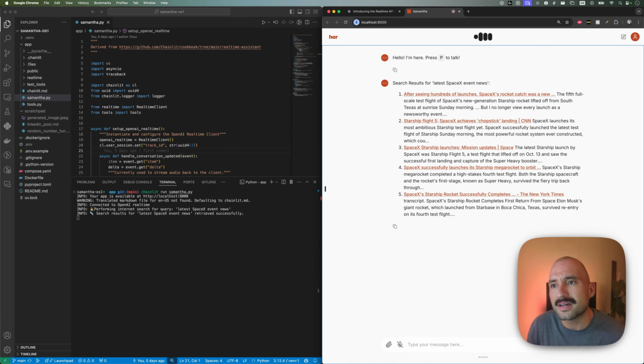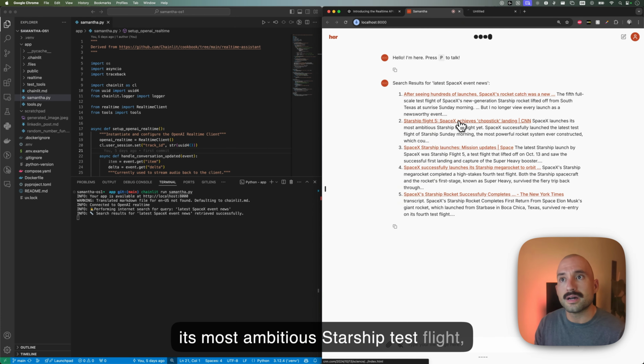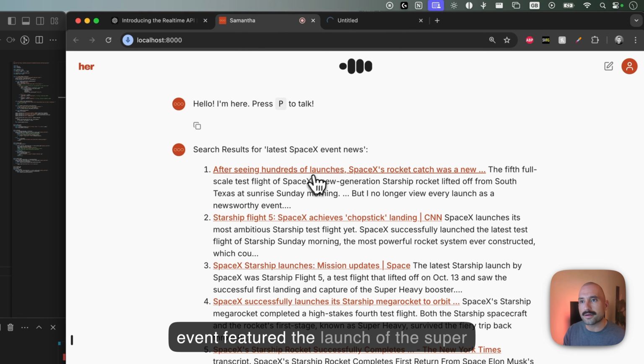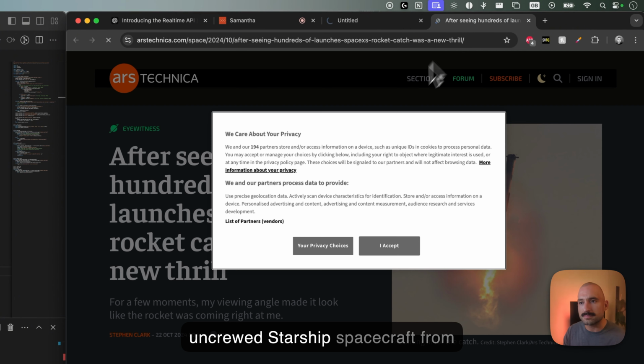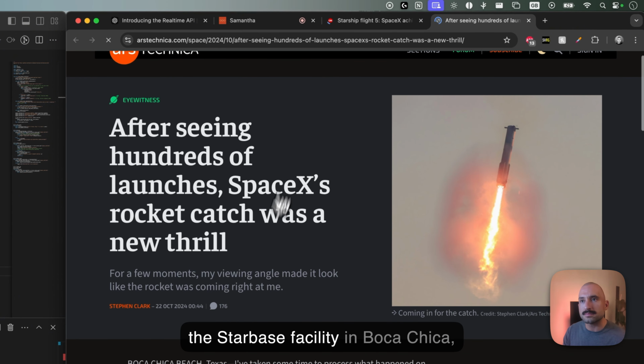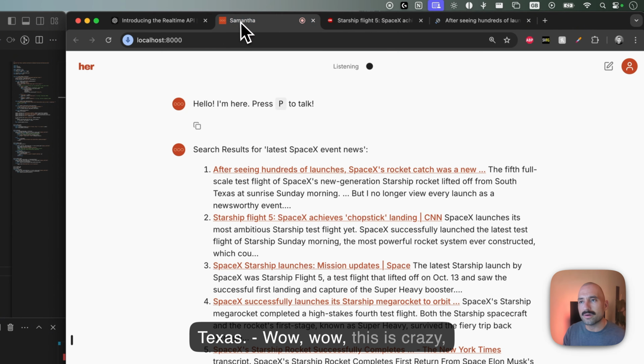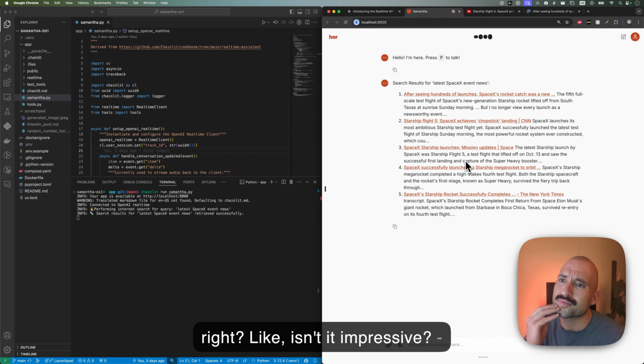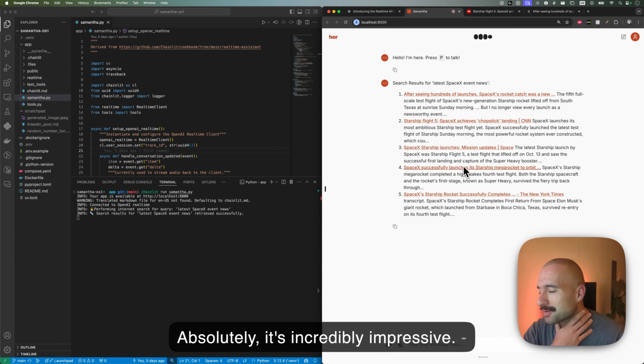SpaceX recently conducted its most ambitious Starship test flight, known as Starship Flight 5. This event featured the launch of the Super Heavy rocket booster, topped with the uncrewed Starship spacecraft from the Starbase facility in Boca Chica, Texas. Wow, this is crazy, right? Isn't it impressive? Absolutely. It's incredibly impressive.